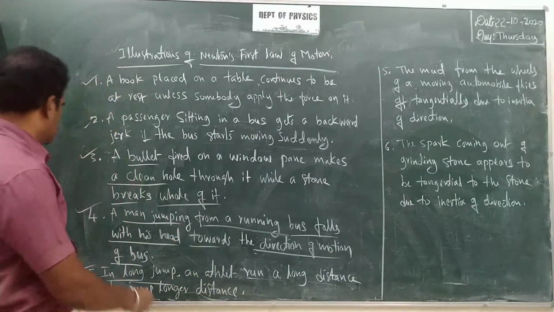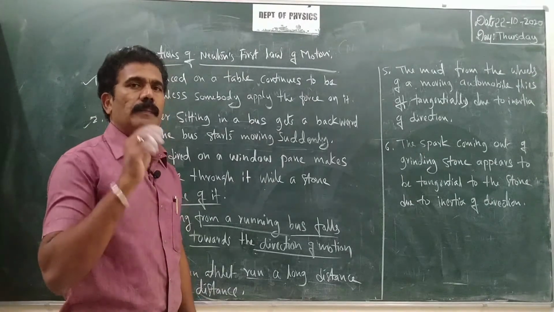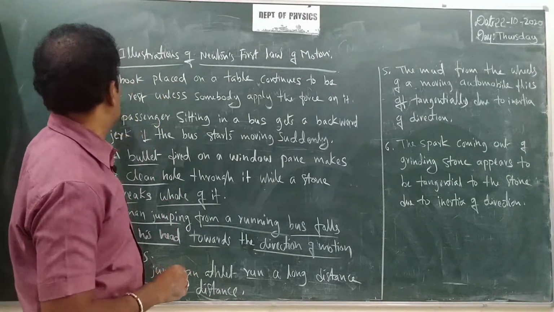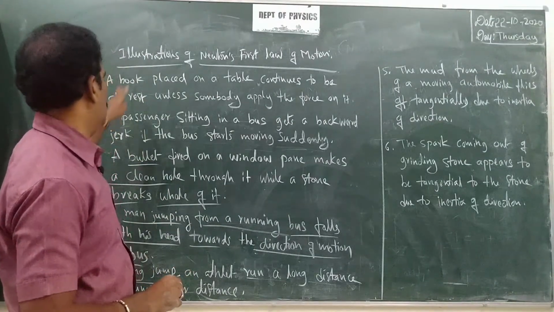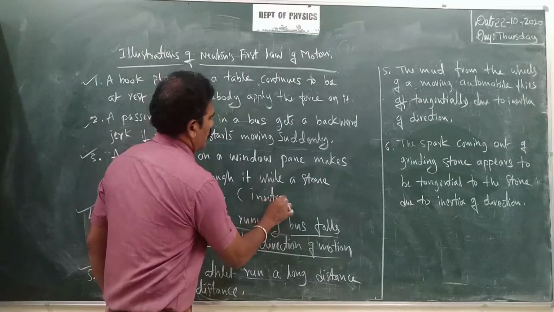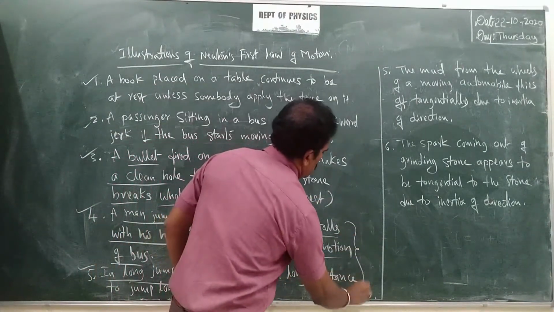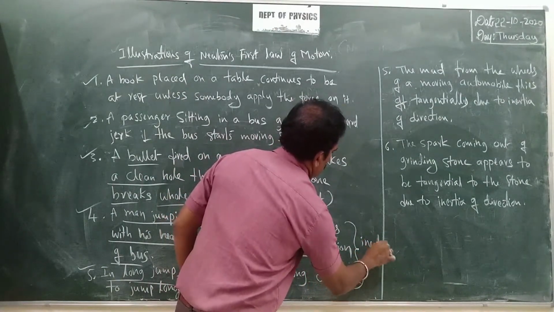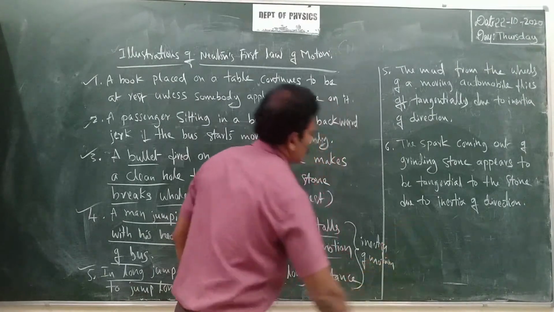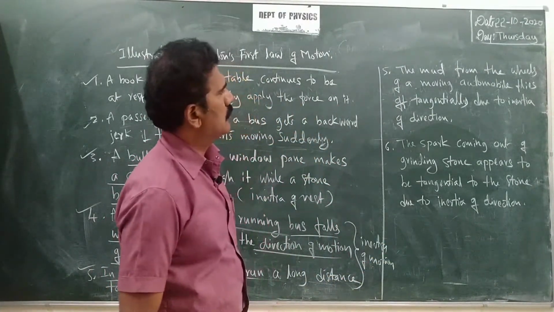So examples 4 and 5 are due to the inertia of motion, whereas examples 1, 2, 3 are the examples for inertia of rest. Now look at some more examples.